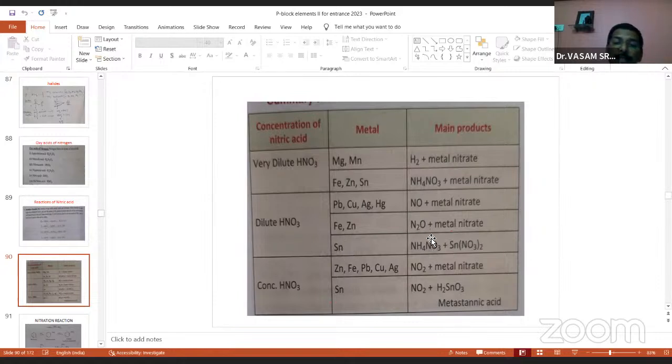I am taking tin, ammonium nitrate. And with concentrated nitric acid, take zinc, iron, lead, copper, silver, adding them, getting NO2.